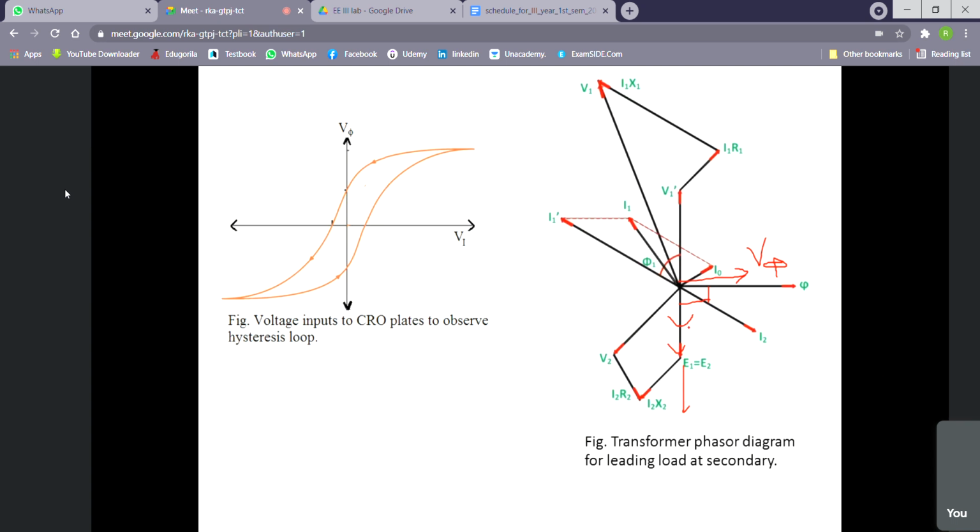So we need a 90 degree phase shift plus a 90 degree phase shift: a voltage 90 degrees leading from E1 or E2.